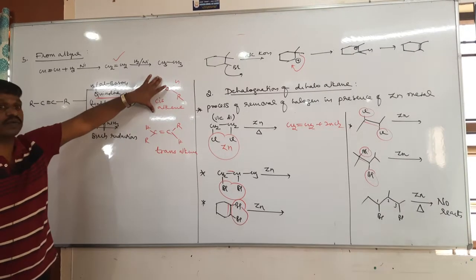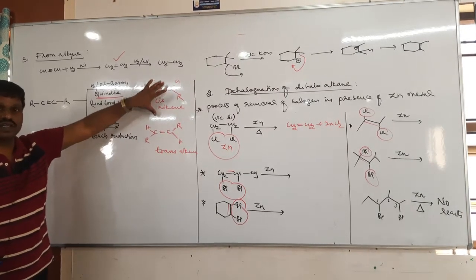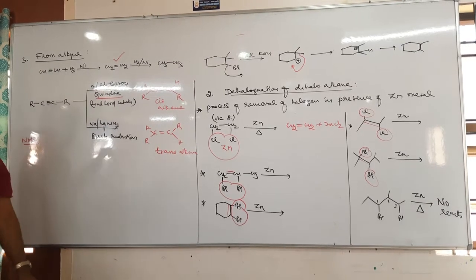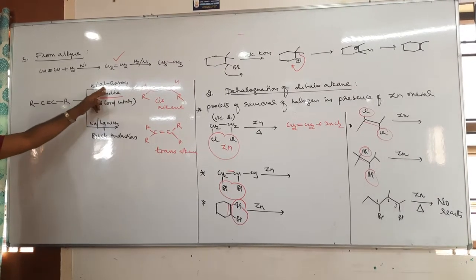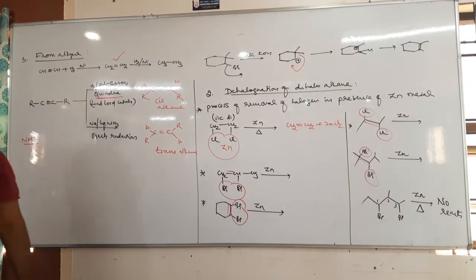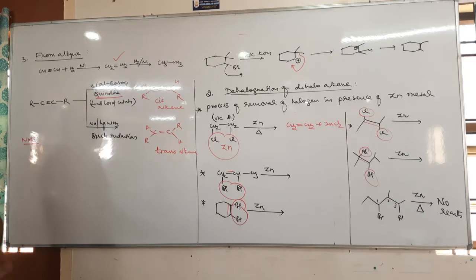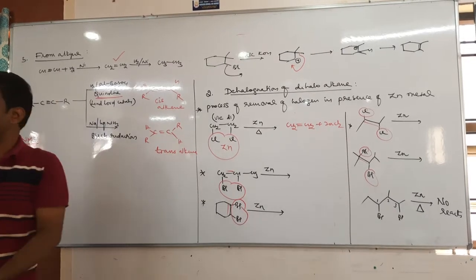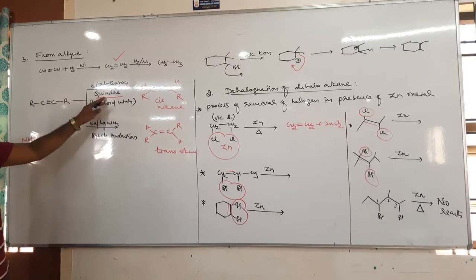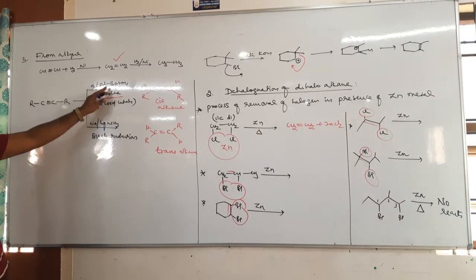The reaction does not stop here. Here this quinoline decreases the reactivity of this palladium barium sulfate. We study in surface chemistry, catalytic poison. So catalytic poison is the substance which reduces the activity of the catalyst. Therefore this quinoline reduces the activity of what?